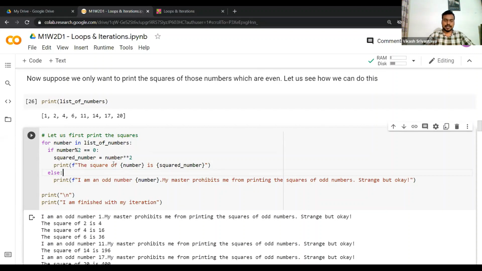Understand this. You start with the usual for keyword, then I'll write the iterator variable name. Because we're dealing with a list of numbers, I'm again using the variable name number. Then the in keyword, and then your iterable object, which is in this case your list of numbers, and then the colon.